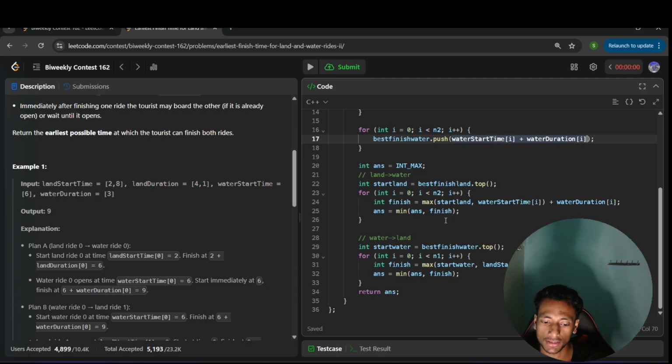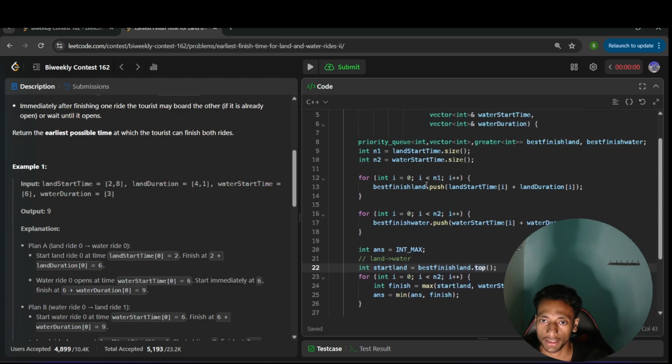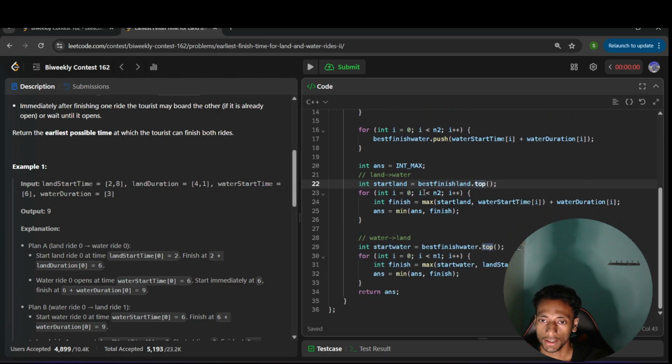First I know the sequence, because I can complete the first land ride, then the water ride. So if I fix the land ride first, then I can explore with that best land ride which water ride gives the best answer. So the best land ride will be present at the top, or you already have it if you have taken a variable. Then you will store the total minimum finish time. Here also I have taken a minimum heap, so it will return the best finish time for the land ride.